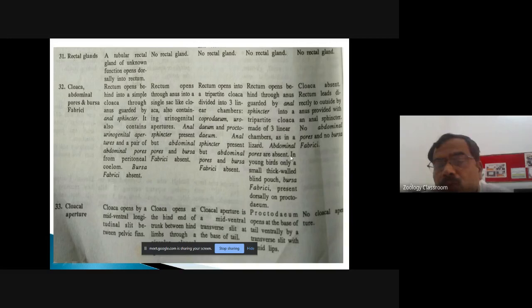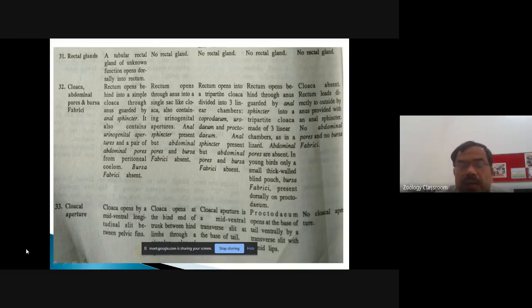Here the abdominal pores are absent, and in young birds only a small thick-walled blind pouch, that is the bursa fabricii, is present, located dorsally on the proctodeum. Let us consider the condition in the rabbit. Cloaca is absent, the rectum leads directly to the outside by the anus, and it is provided with the anal sphincter. No abdominal pores, no bursa fabricii is present in the mammals.